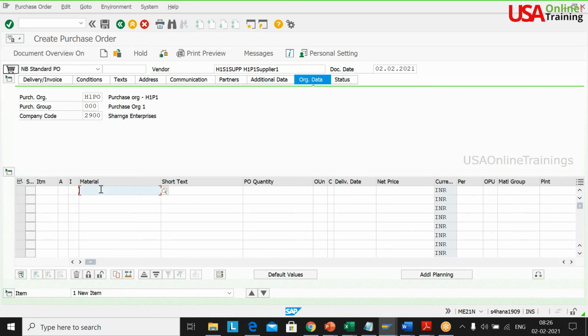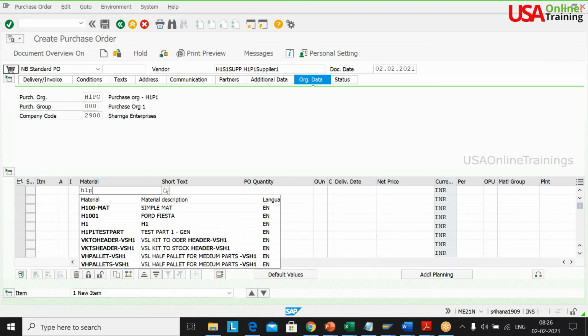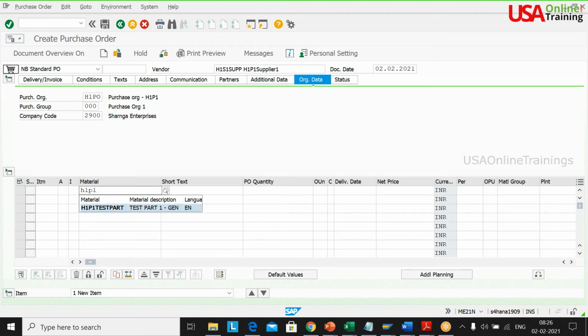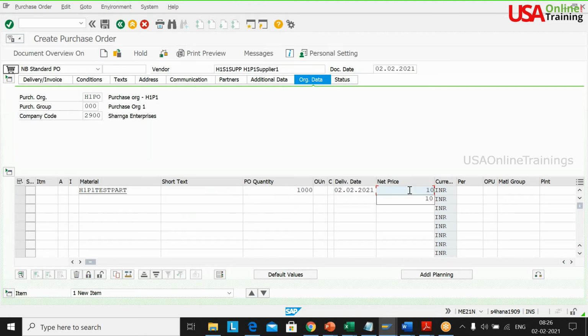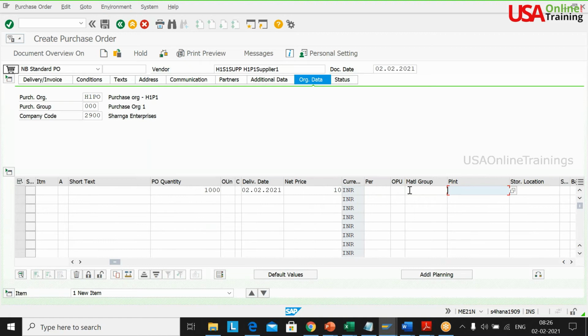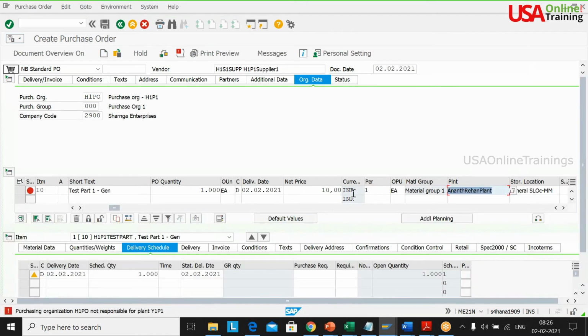Now material is H1P1 test part, quantity 1000, delivery date is today's date, net price is 10 rupees, plant is H1P1, general storage location.